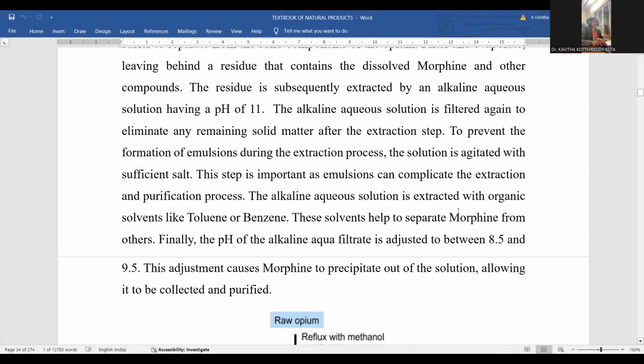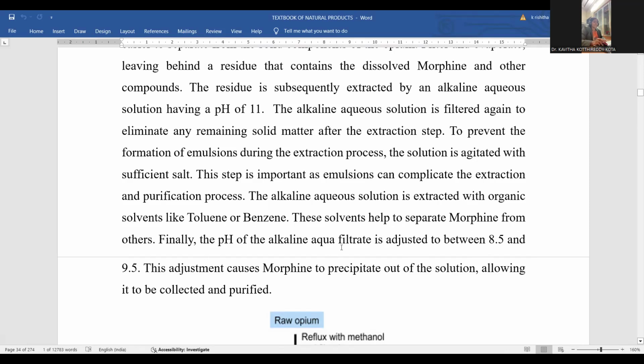The alkaline aqueous solution is extracted with organic solvents. After mixing with the salt, the suitable solvent is added, either toluene or benzene. When toluene or benzene is mixed in, morphine, being an organic compound, will obviously go into this solvent phase. These solvents help to separate morphine from others. If any inorganic components are left behind, they will not react with toluene or benzene. Rather, morphine is sufficiently extracted into these solvents, so that separation becomes very easy by this process.